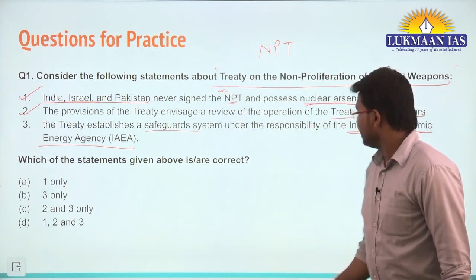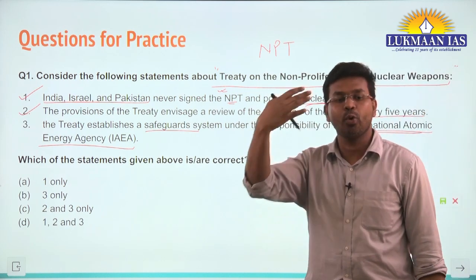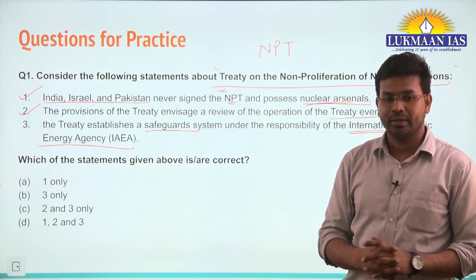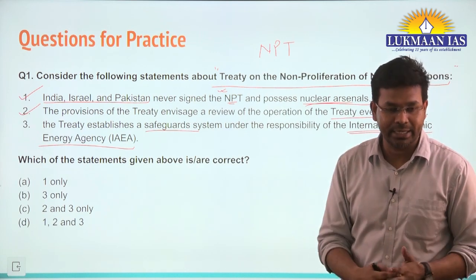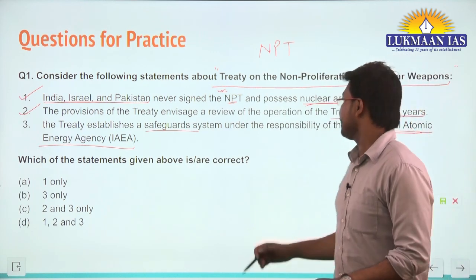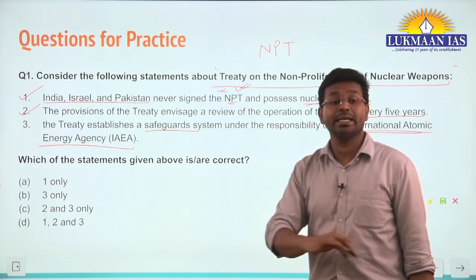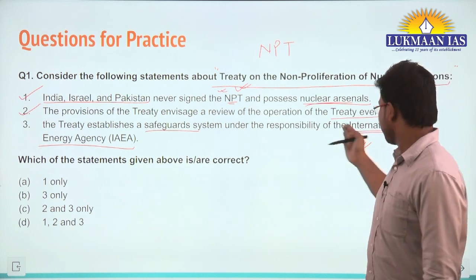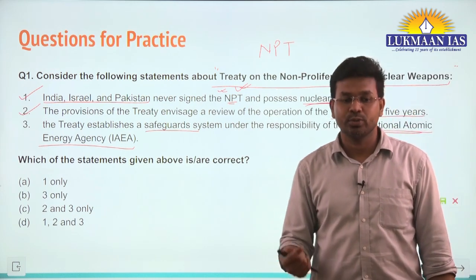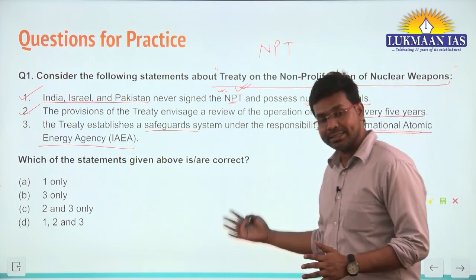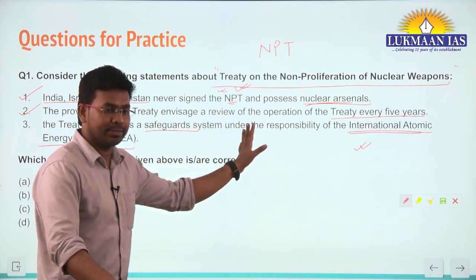Safeguard system means the International Atomic Energy Agency can go and conduct checking or review of nuclear facilities in those countries that have signed the Non-Proliferation Treaty. If a country has not signed it, then this organization will not be allowed to go and check the facilities. So those countries who have already signed are also pushing other countries to sign this treaty.